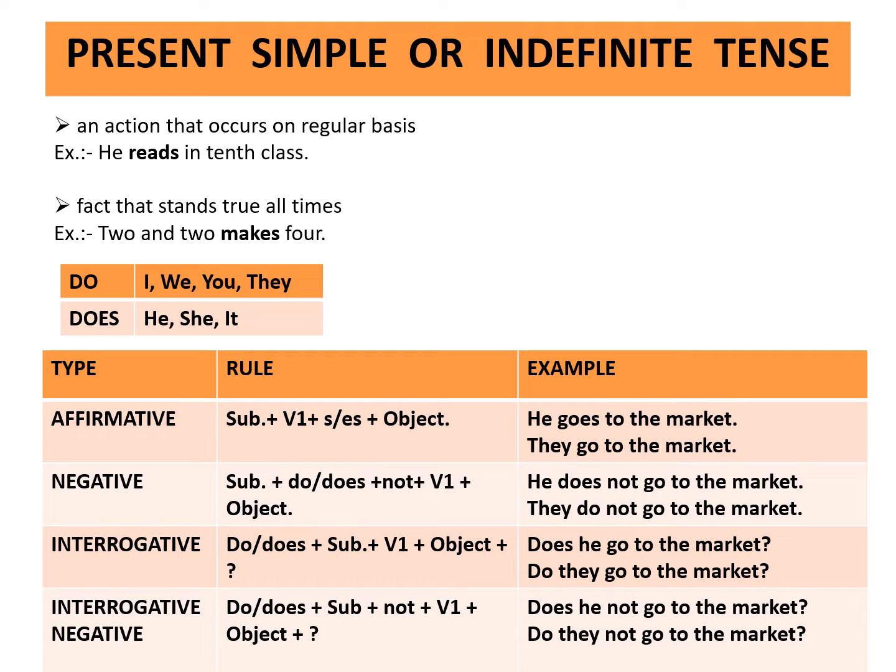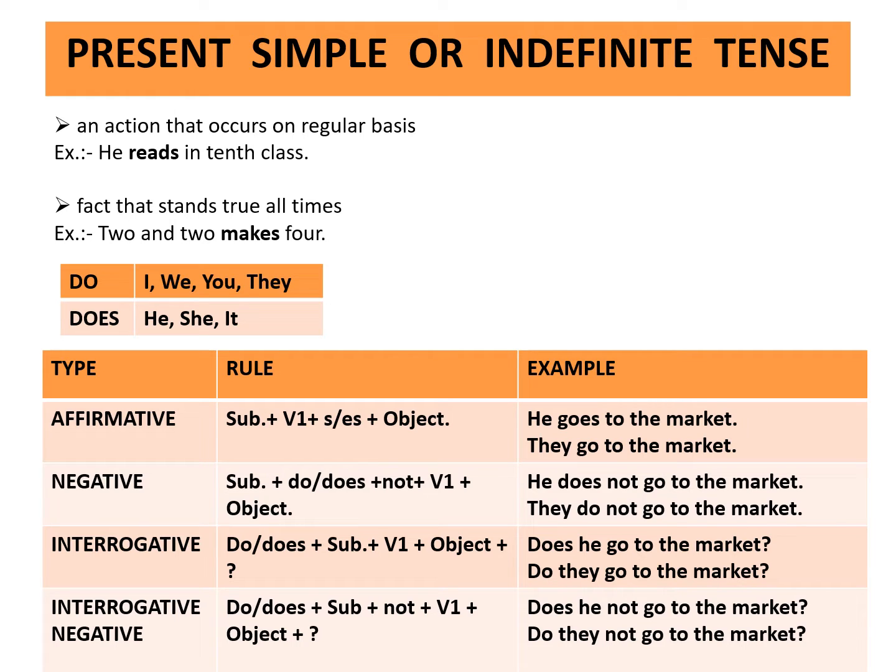Negative sentence in which not is used. Rule is subject plus do or does plus not plus first form of the verb plus object. Example, he does not go to the market. They do not go to the market.